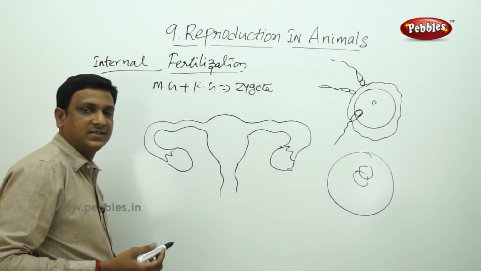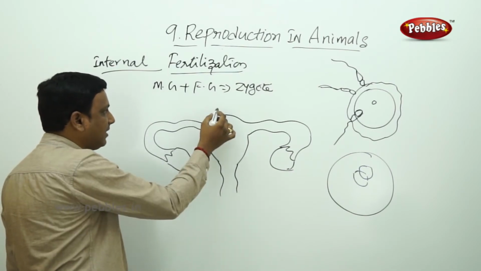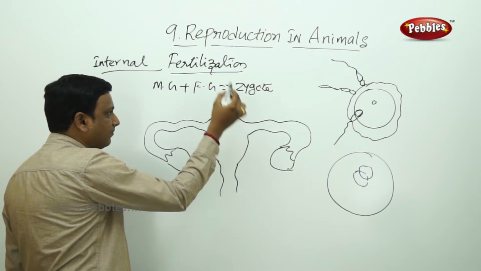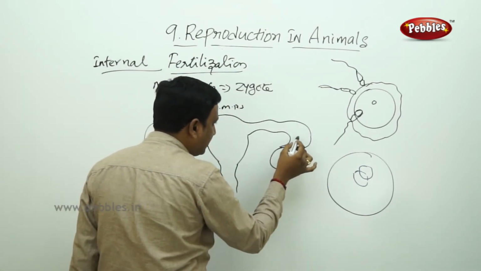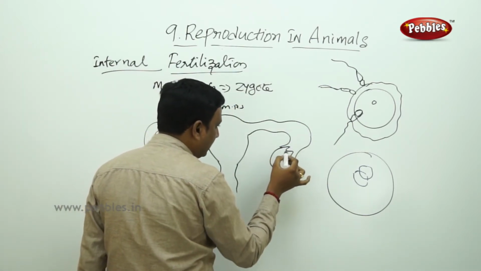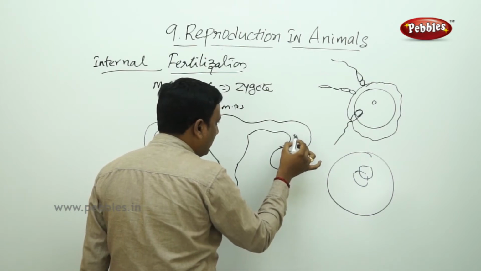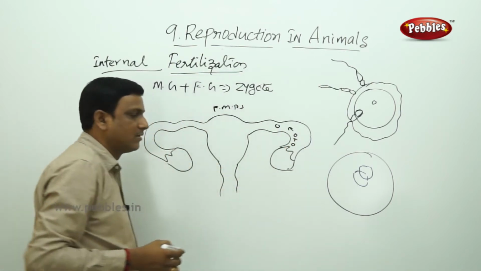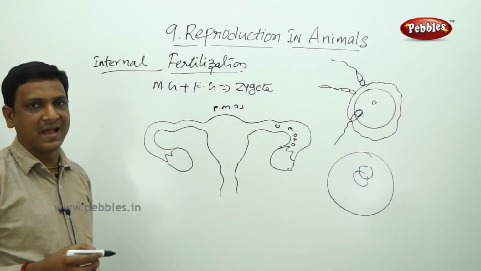The female body consists of the female reproductive system. This is the female reproductive system. In the female reproductive system, this part is the ovary and here is the ova. The ovary releases an ova and the ova travels in the fallopian tubule. Here is the female gamete.